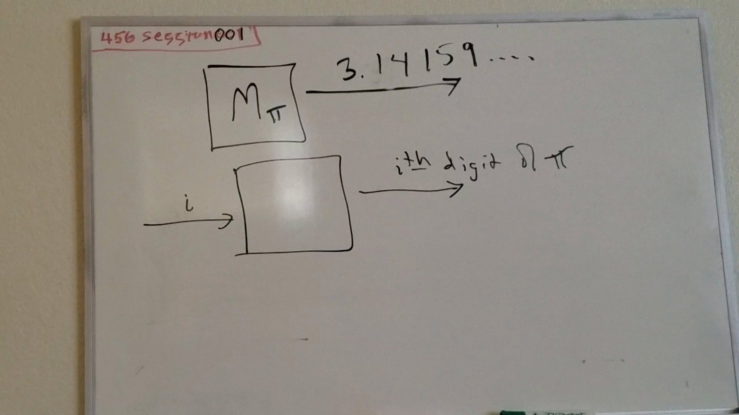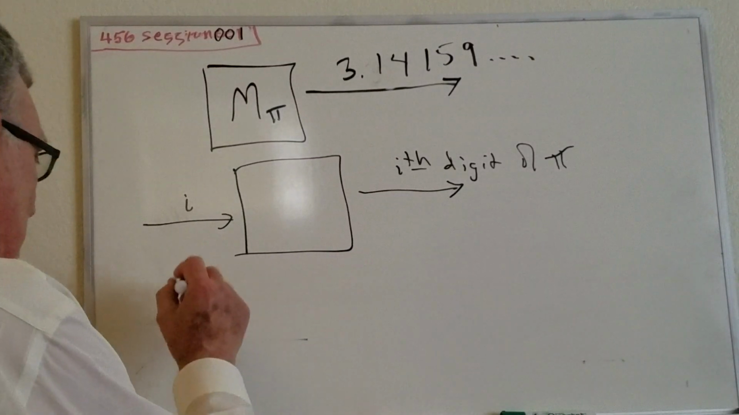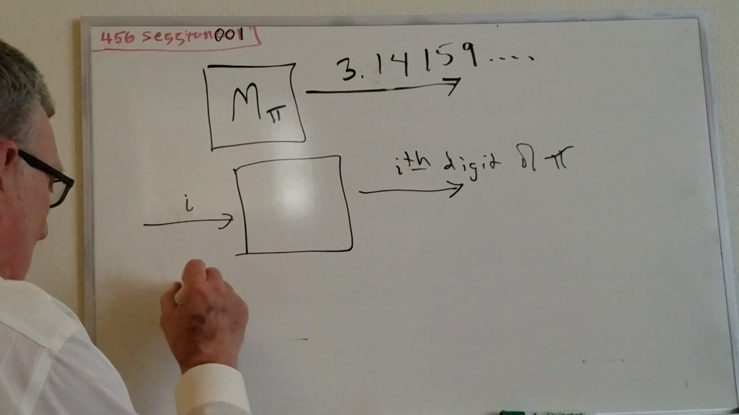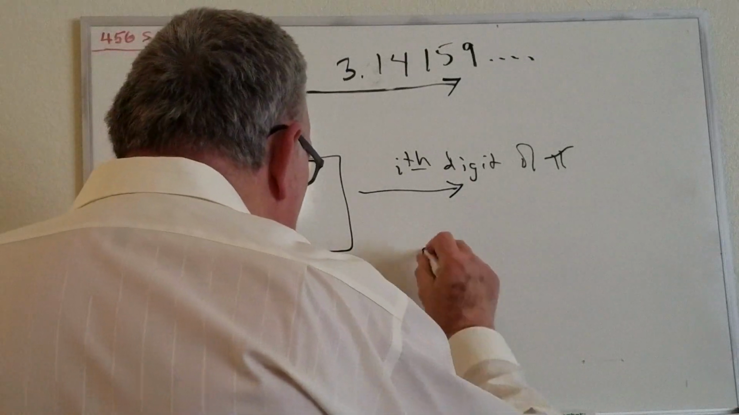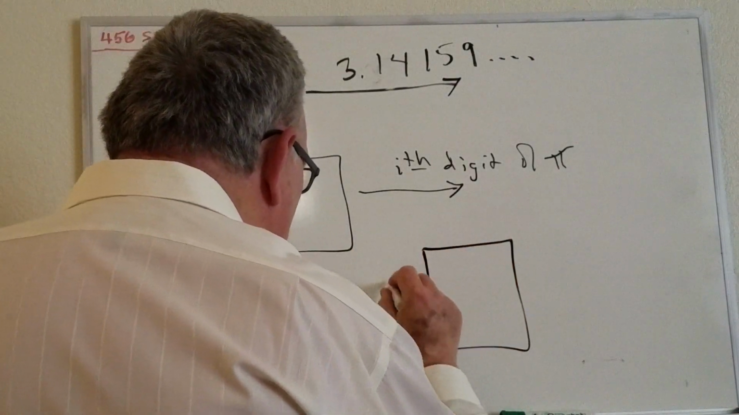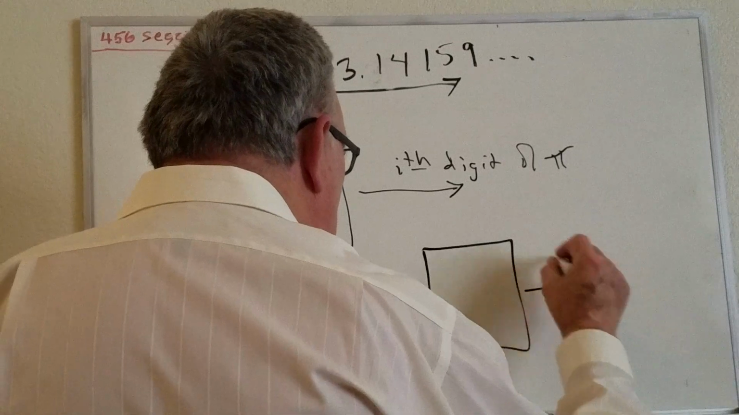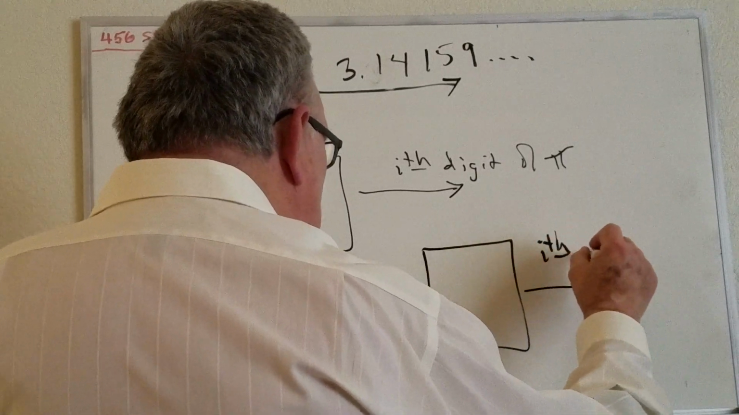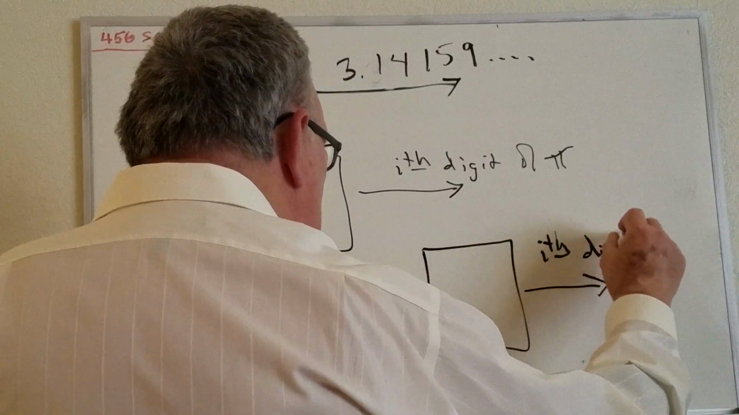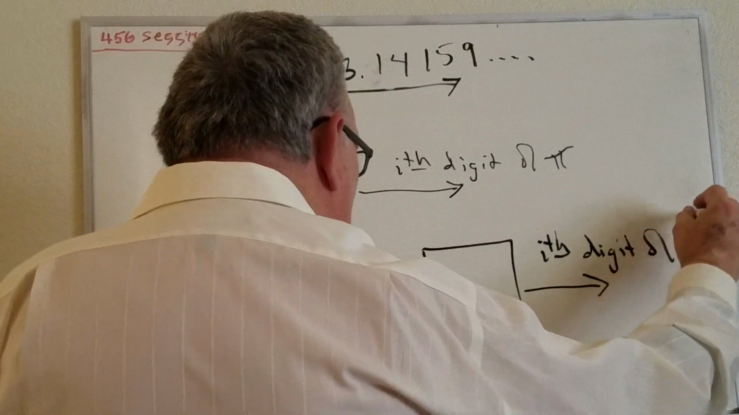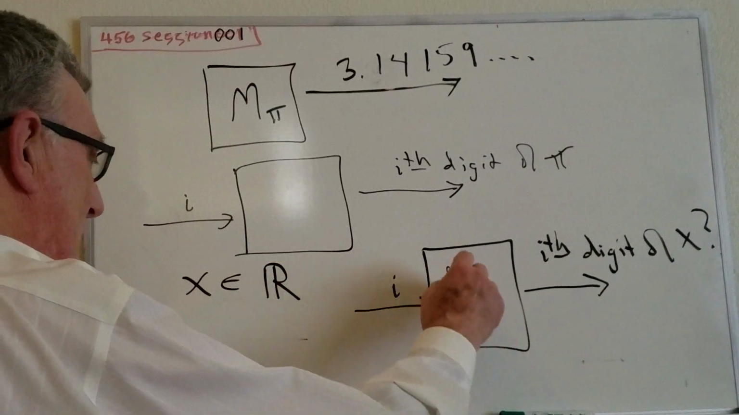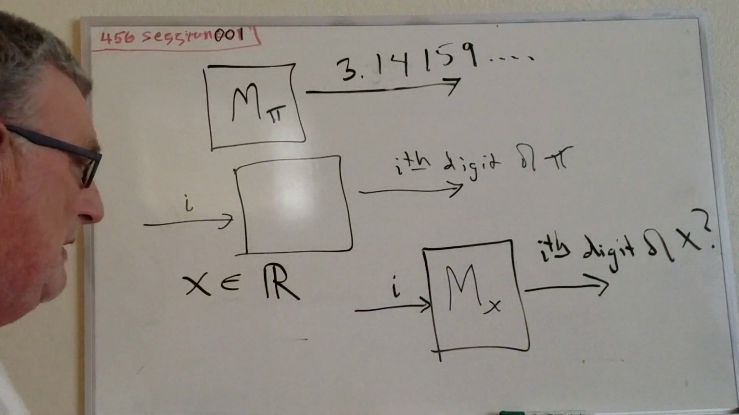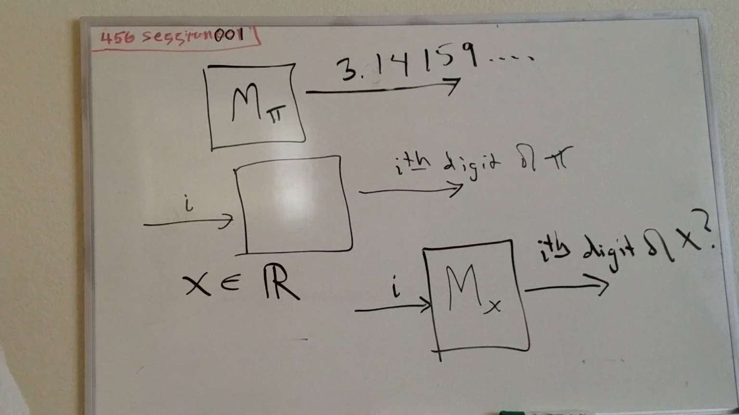Now the question is, what about an arbitrary real number? Let's say that x is a real number. Does the machine which prints out or computes the ith digit of x exist? Does that machine exist here? Let's call that m sub x. And of course it exists if x is pi.